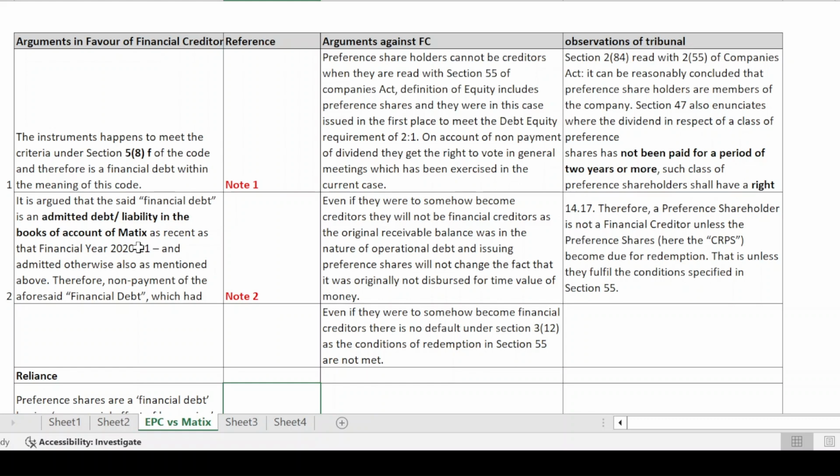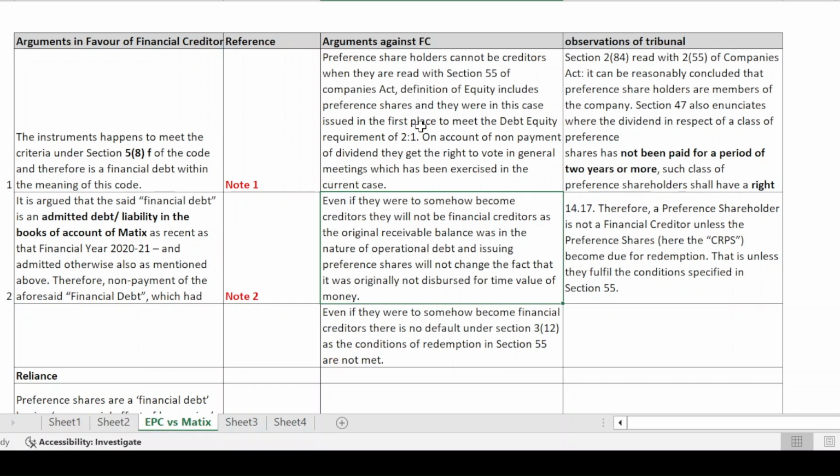Now, there are three layers of defense that the respondent has taken. In the first layer of defense, the respondent has said that this particular instrument should not be classified as a debt in the first place. They should be treated as equity shareholders. In the second line of defense, they have said that, fine, if you don't agree with me that they should be treated as equity shareholders, they should definitely not be treated as financial creditors.